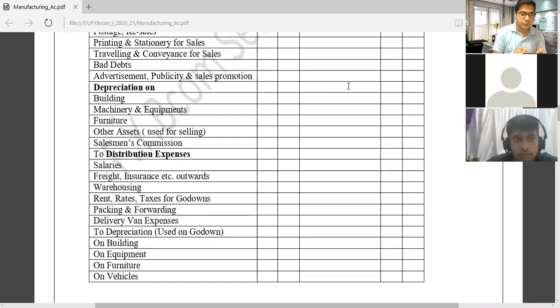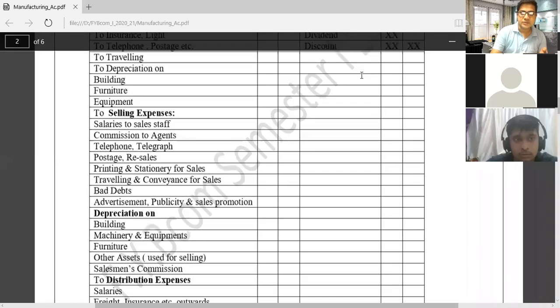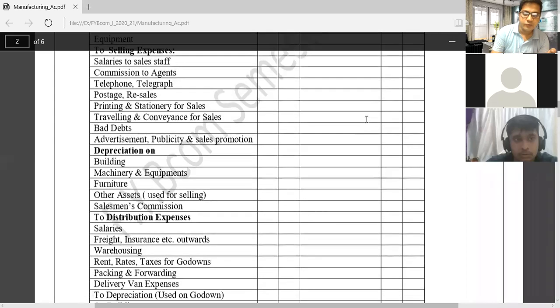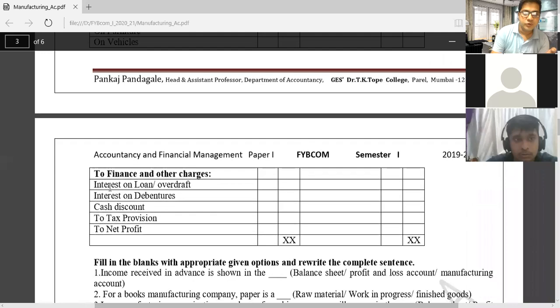Now credit side, what kind of items do we have to show on the credit side? Any idea? It is indirect income. For example, other incomes, commission, interest received, dividend received. These are the items we have to show on the credit side of the profit and loss account. Now, what do we have to find out? We have to find out net profit.